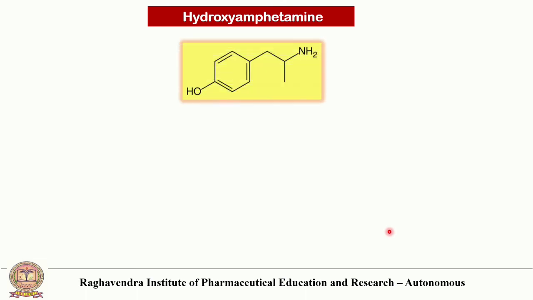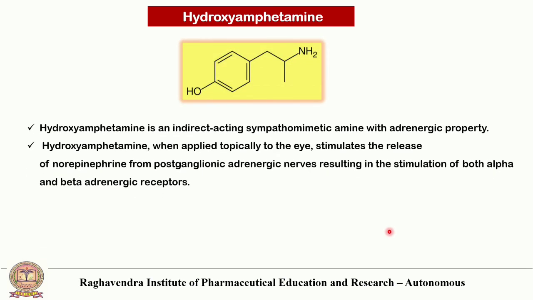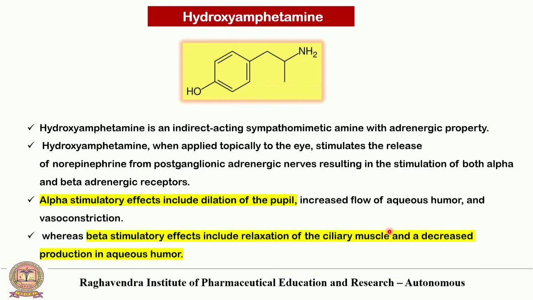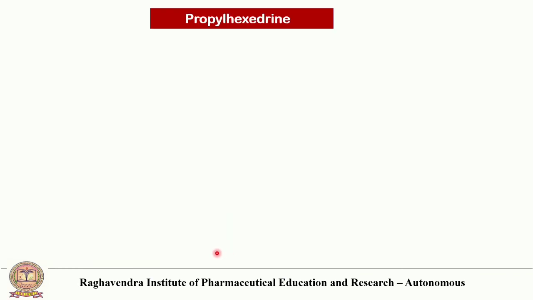Next one is hydroxyamphetamine. This is the structure of hydroxyamphetamine. Hydroxyamphetamine is an indirect acting sympathomimetic amine with adrenergic property. When applied topically to the eye, it stimulates the release of norepinephrine from the postganglionic adrenergic nerves, resulting in the stimulation of both alpha and beta receptors. Alpha stimulatory effects include dilation of the pupil, increased flow of aqueous humor, and vasoconstriction, whereas beta stimulatory effects include relaxation of the ciliary muscle and decreased production of aqueous humor.